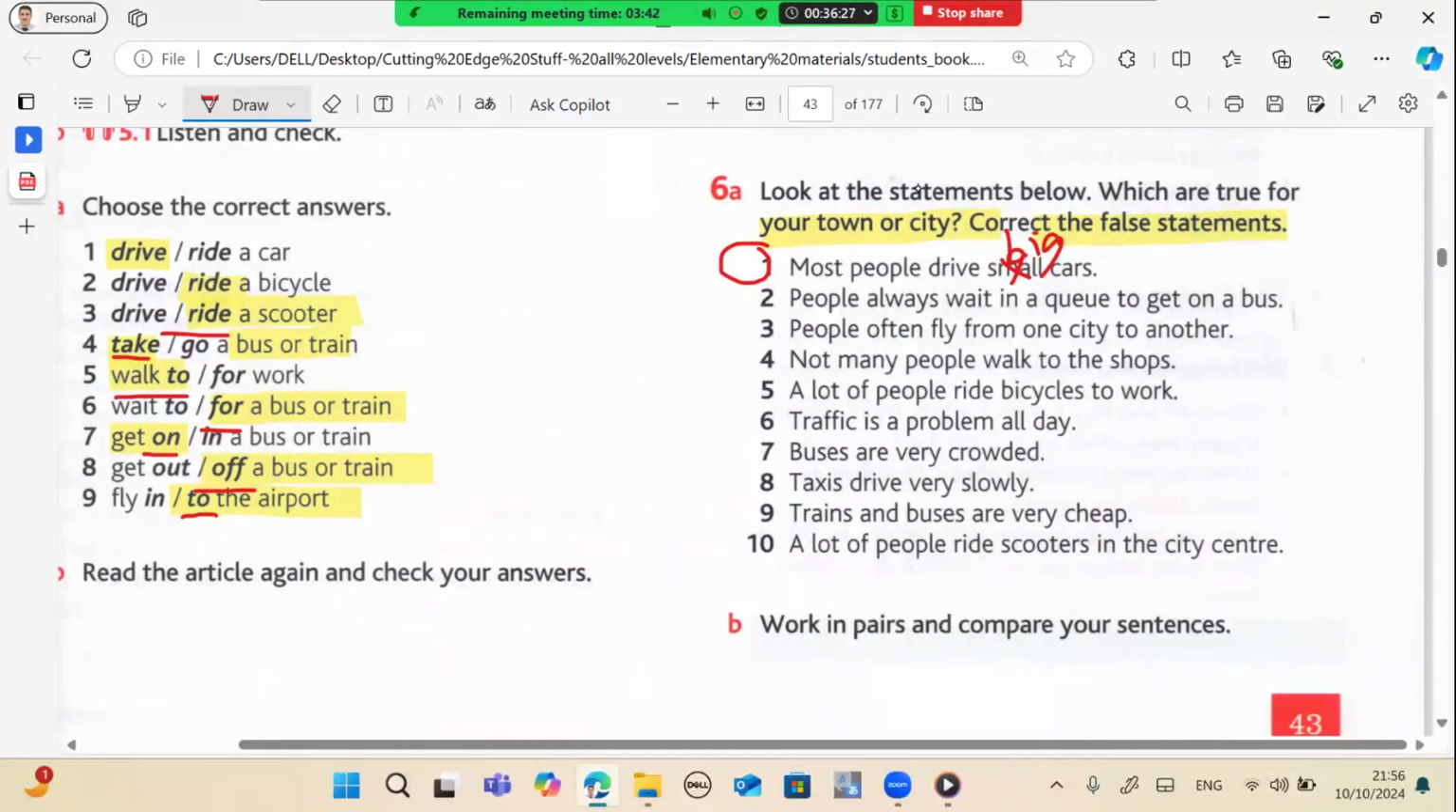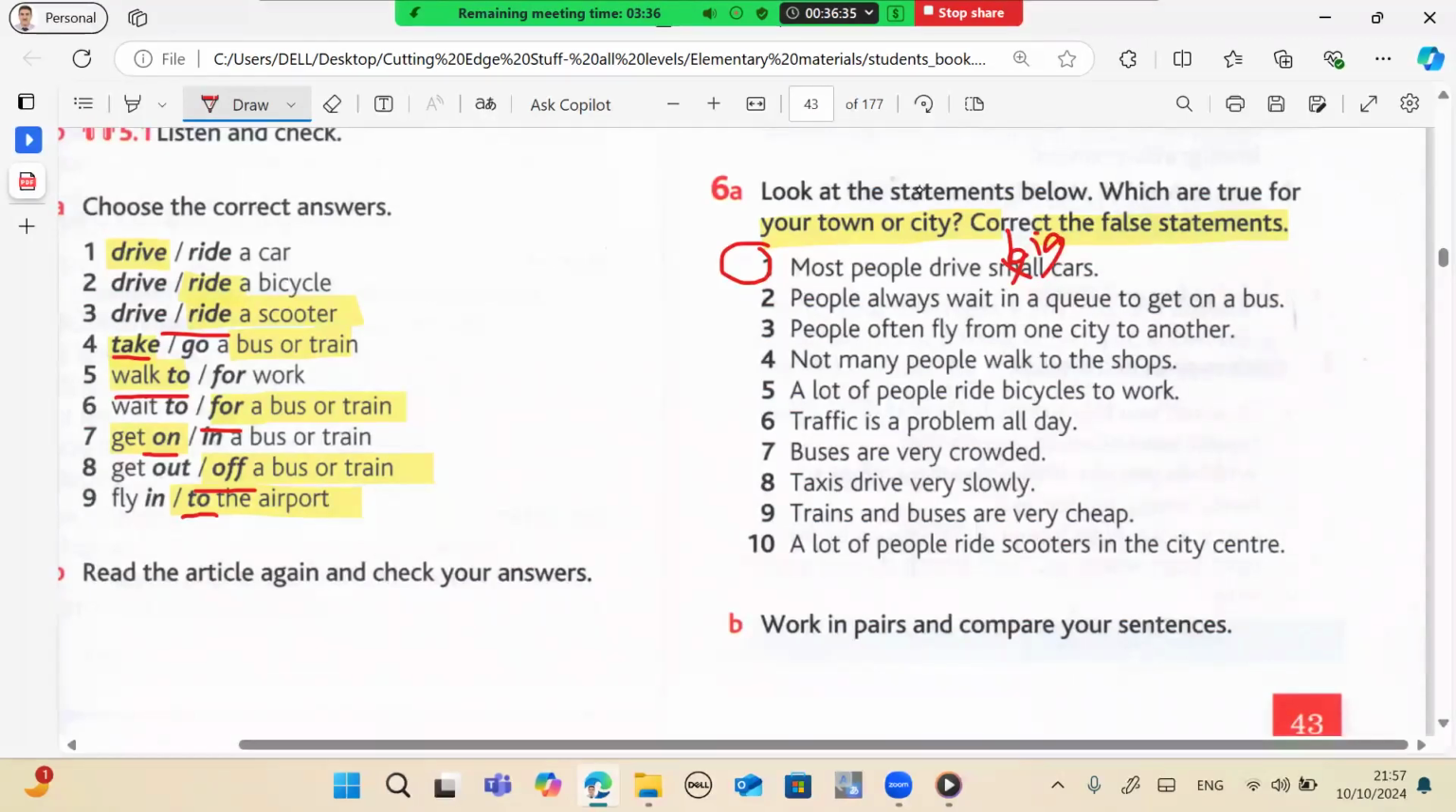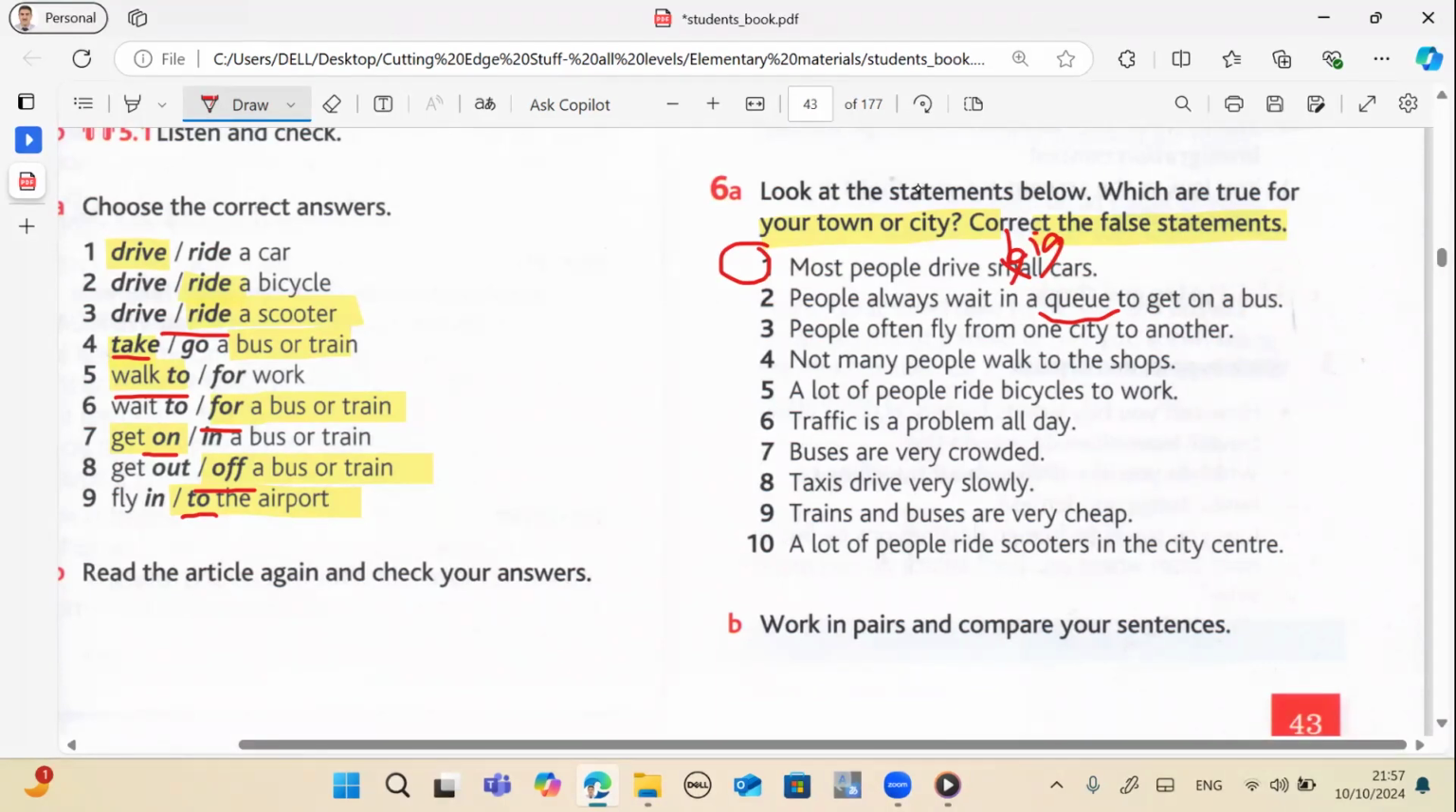Type the next one. People always wait in a queue to get on a bus. What does a queue mean? It means a long line, in Arabic a row of people. To get on the bus. Is it true for you? No. So people don't always wait in a queue.